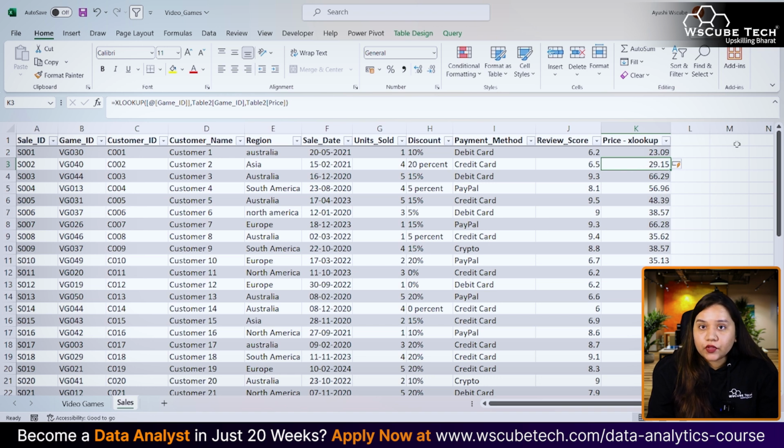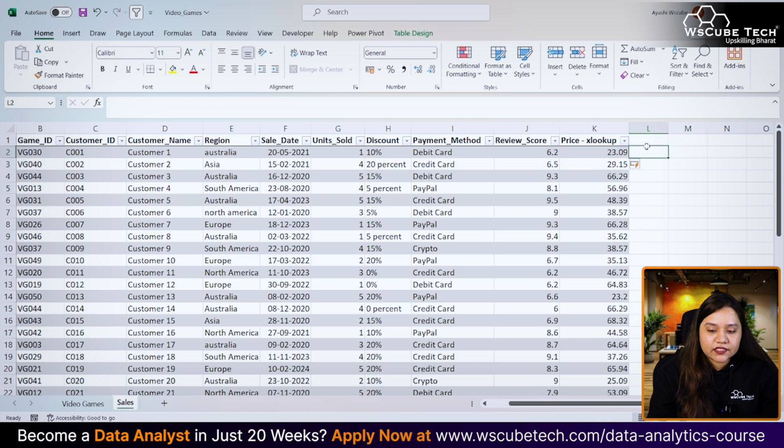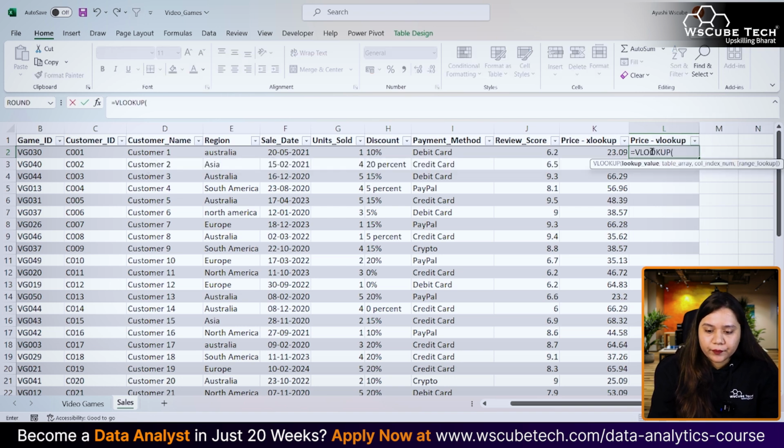Similarly, if I want to utilize VLOOKUP for this, let's see how it can be utilized. So again, we'll be writing price, but this time using VLOOKUP, for those who do not have XLOOKUP. So I'll just double tap it and write equal to VLOOKUP. What's our lookup value? The lookup value is this video game ID, comma. What is our table array?